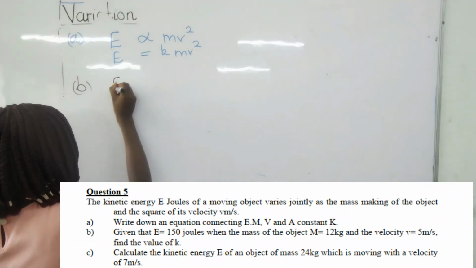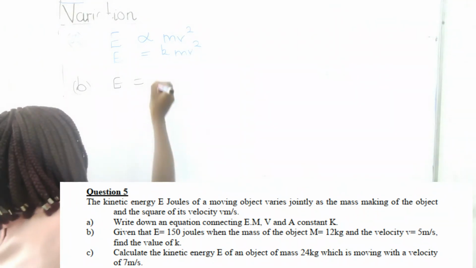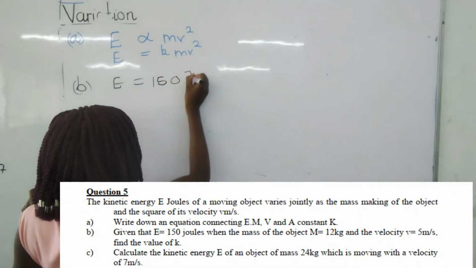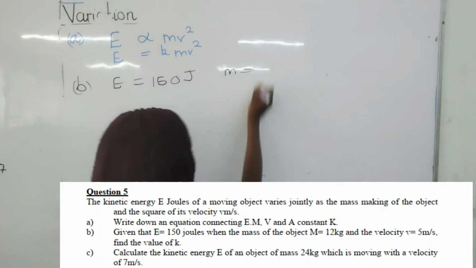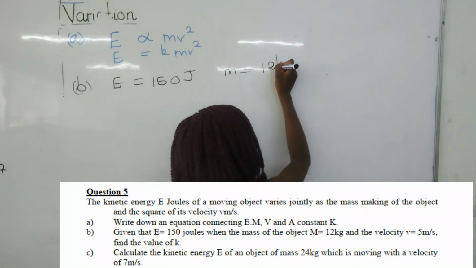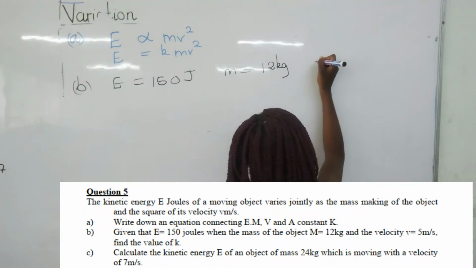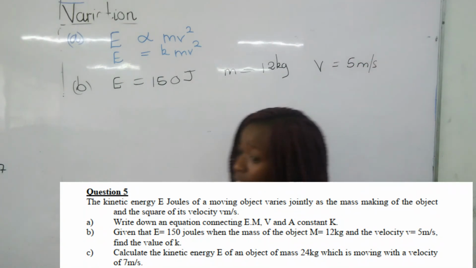We are given E as 150 joules. We are also given m as 12 kg. We are also given v as 5 meters per second.